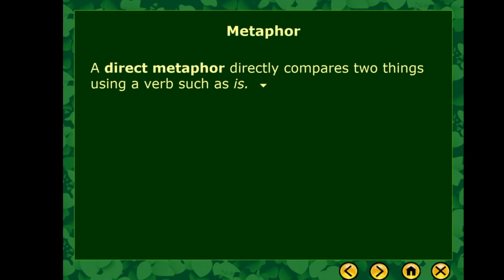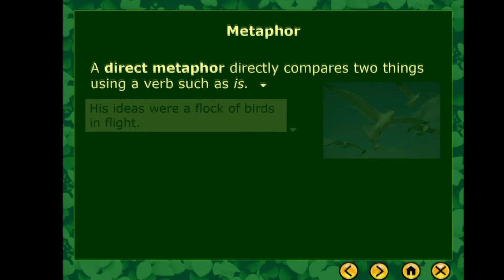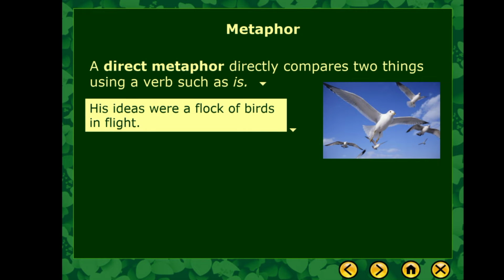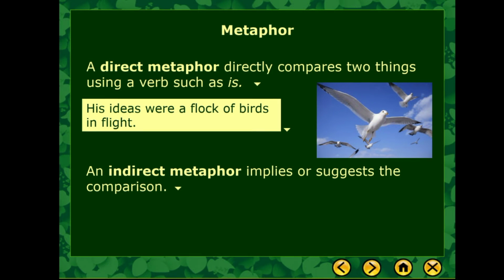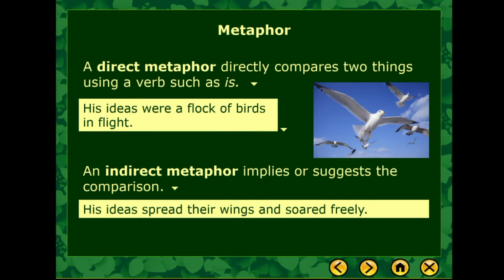Metaphor, there are two kinds of metaphors. A direct metaphor directly compares two things using a verb, as in: his ideas were a flock of birds in flight. And an indirect metaphor implies or suggests the comparison. For example, his ideas spread their wings and soared freely. So these are two kinds of metaphors.